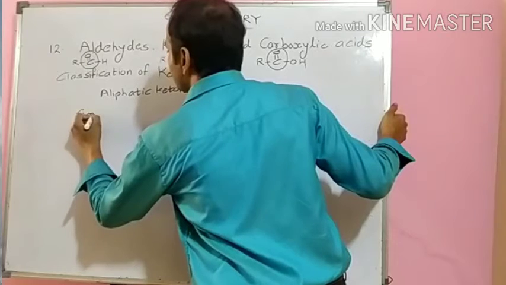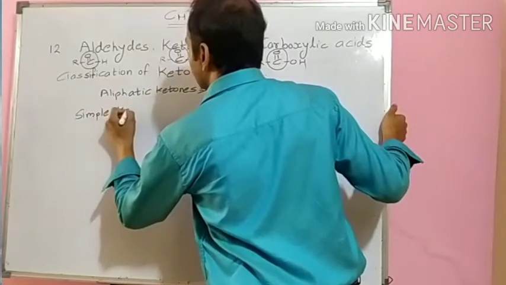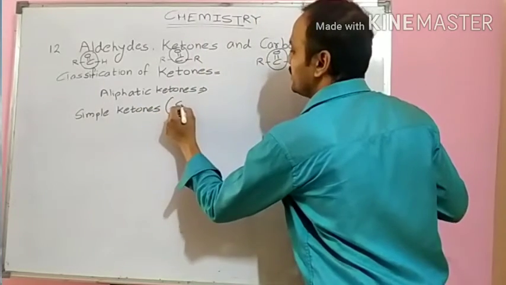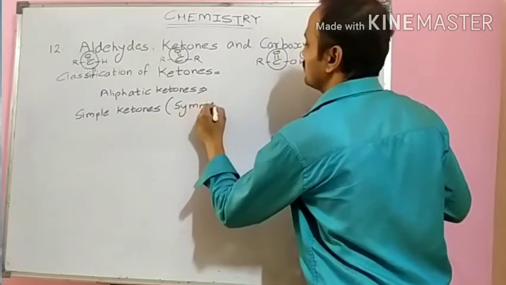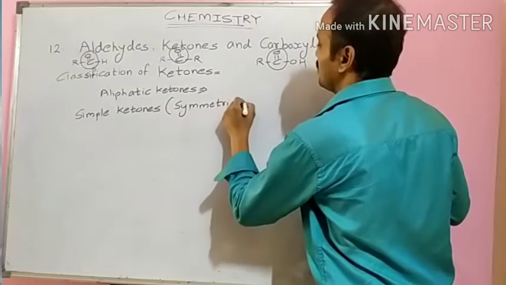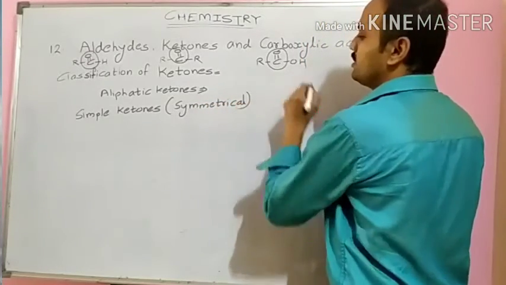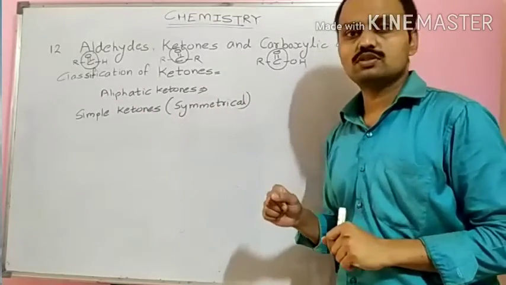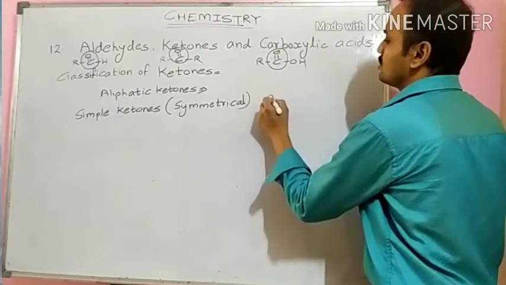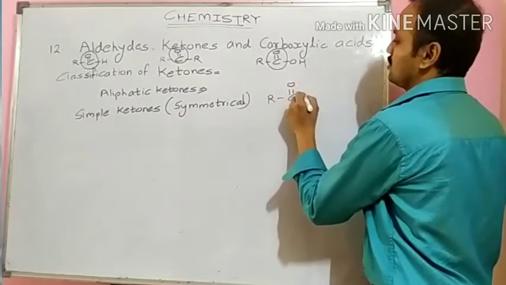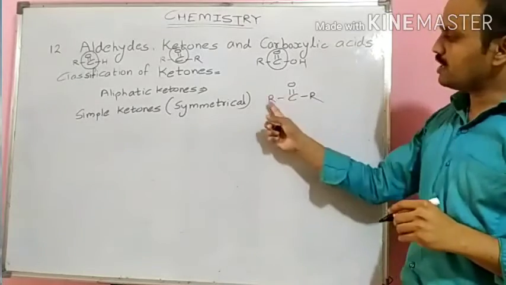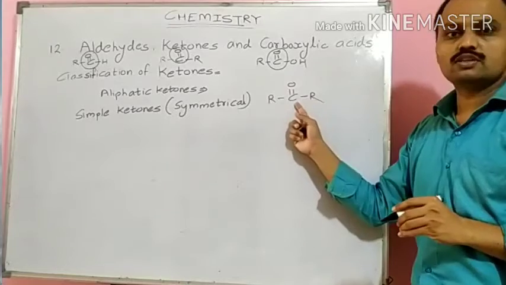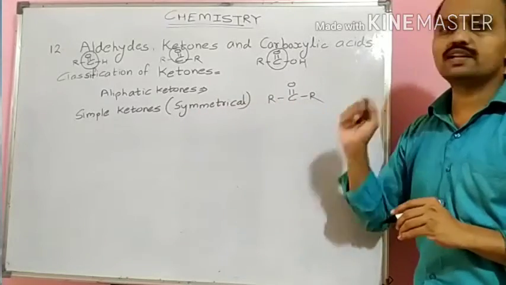Simple ketones, which are also called symmetrical ketones. Simple ketones or symmetrical ketones are ketones in which the same alkyl group is attached to both sides of the carbonyl carbon. Such ketones are called symmetrical ketones.